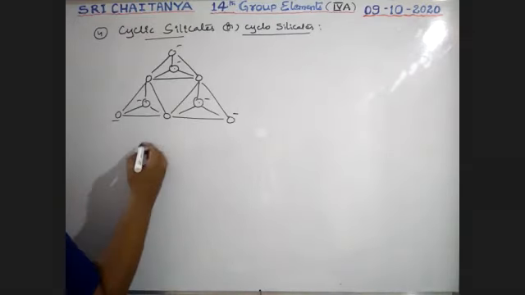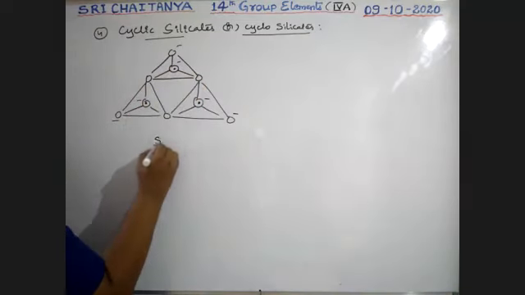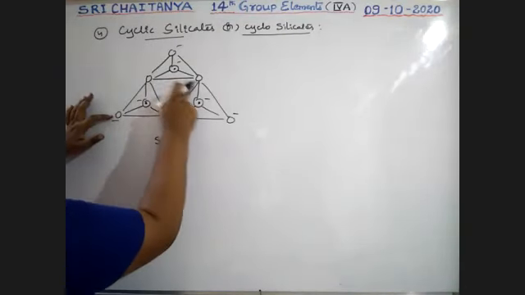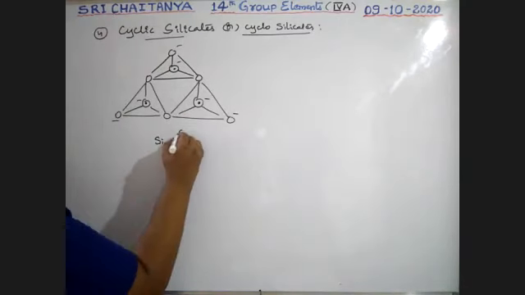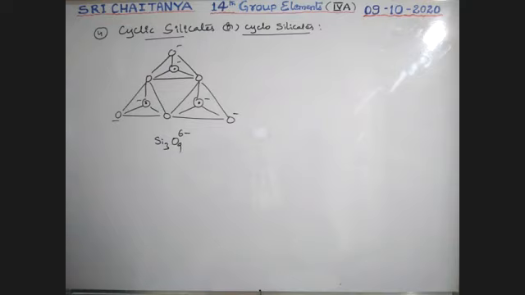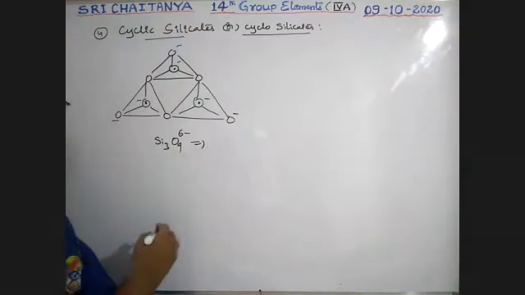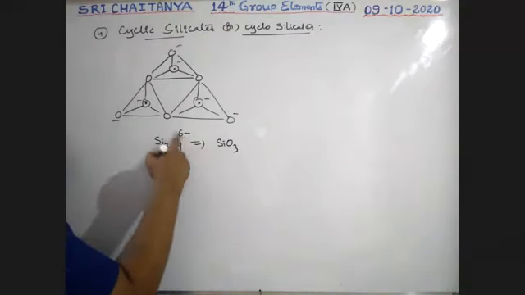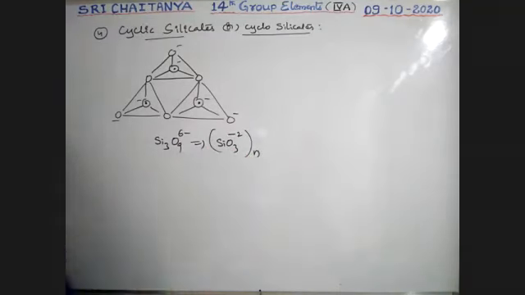So what is the formula? See here. How many silicons? 1, 2, 3: Si3. Oxygens: 1, 2, 3, 4, 5, 6, 7, 8, 9: O9. Charges: 2 plus 2 plus 2, 6 minus. Si3O9 6 minus. Simplified by dividing by 3, that is SiO3, and the charge is minus 2. SiO3 minus 2, n times.